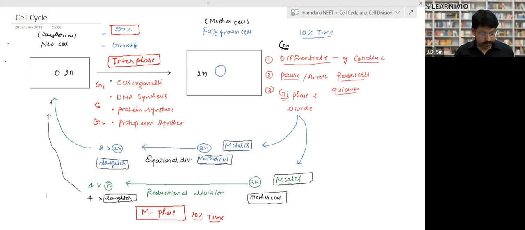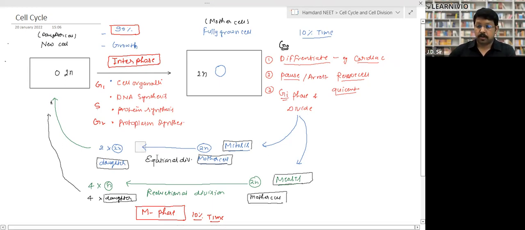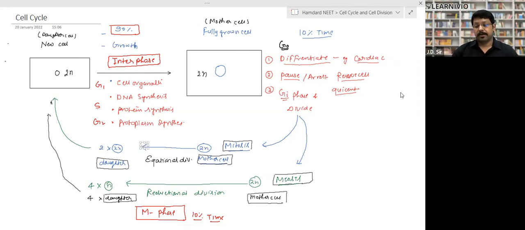Let's start with the cell cycle and cell division. Look, before going into cell cycle and cell division, try to understand this quickly. So here, what is actually cell cycle? Cell cycle is the complete process of division of a cell, right? Suppose the formation of a new cell takes place. So look, here, this is the new cell.